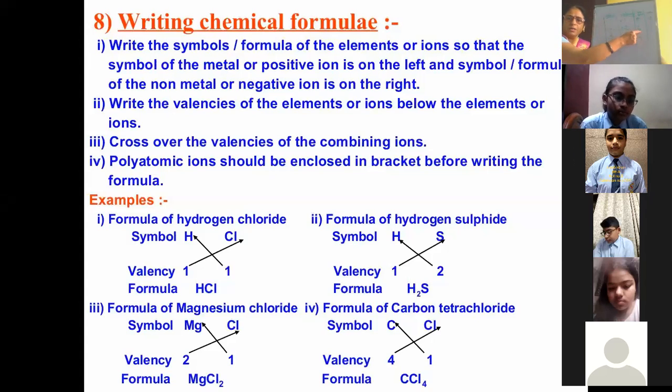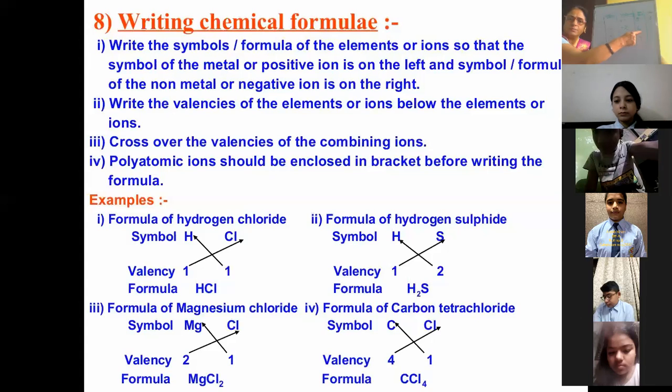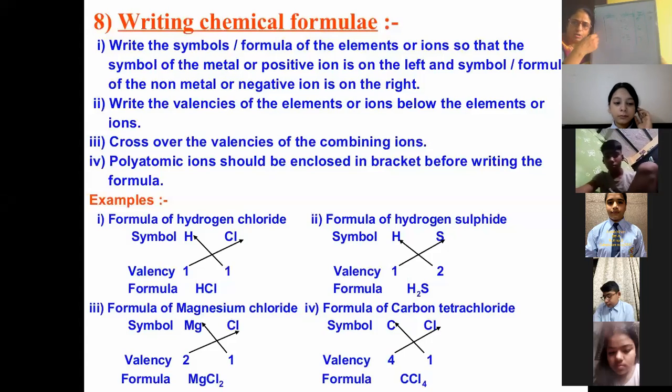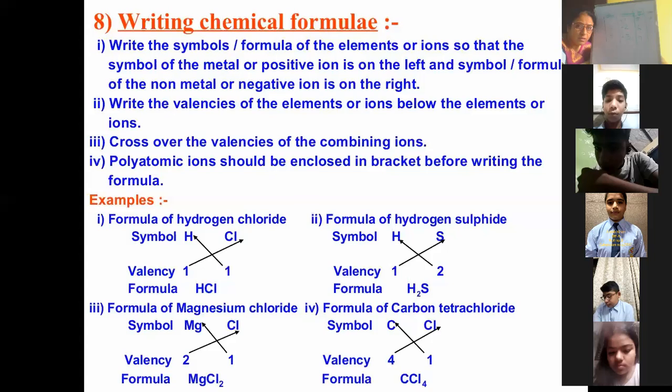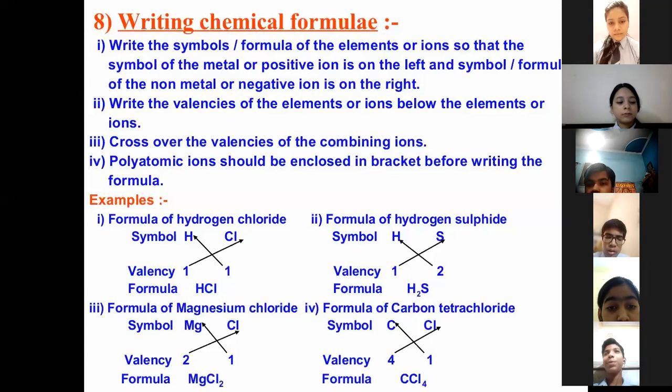How many electrons is this element short of an octet? How many electrons does it require to achieve octet? Do you know maths?